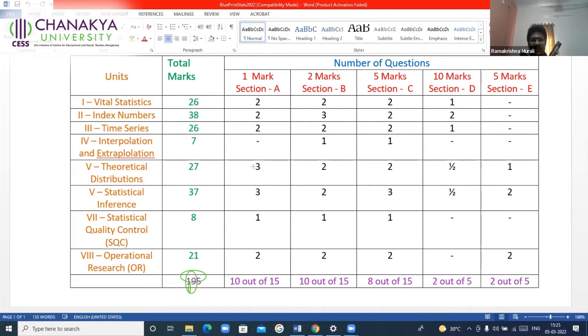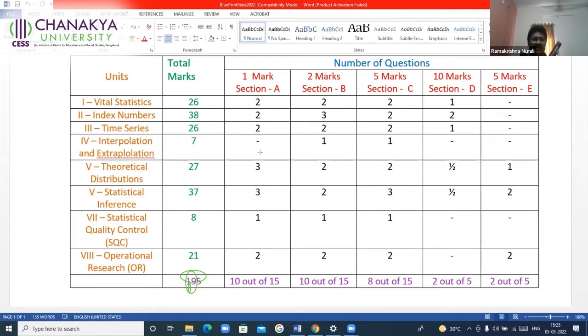Only in section A, you will have a problem, because in theoretical distributions and statistical inference together, you will be asked for 6 marks. And out of 15, if you leave 6, you are left with only 9. But you will have to answer 10 out of 15. It is not possible. So you'll have to compromise.